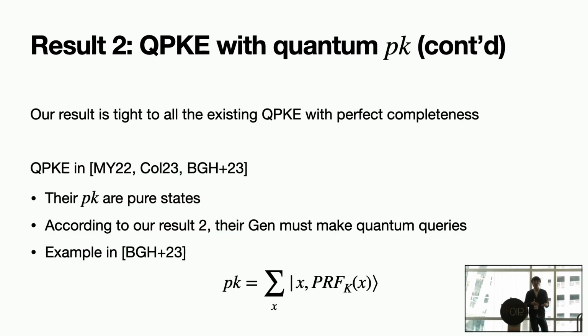So it inherently has the quantum power, which exactly gets around our impossibility result. One example is the result in BGH+, where their quantum key is a uniform superposition over inputs and the evaluation of a pseudorandom function on that input.